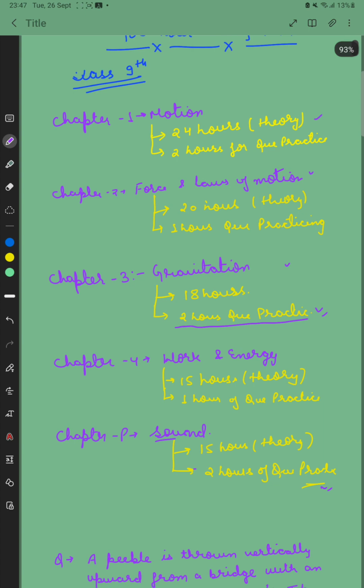There are 5 chapters in class 9. I will make these chapters very easy for the students to learn, and all the questions will be solved by them on their own. They will solve their questions with my methods of solving doubts and questions, and they will perform well in the exam by studying from me.